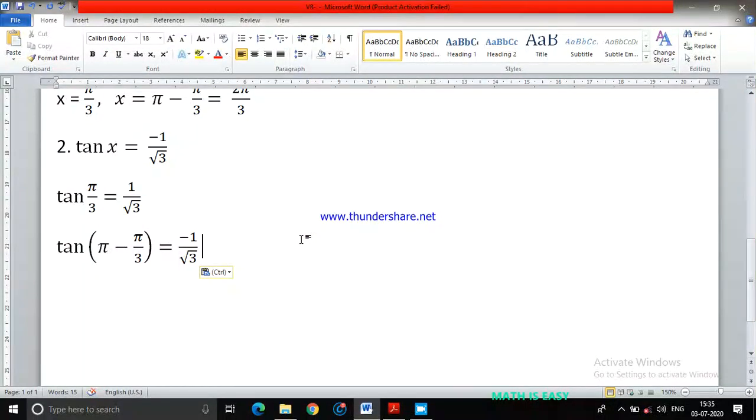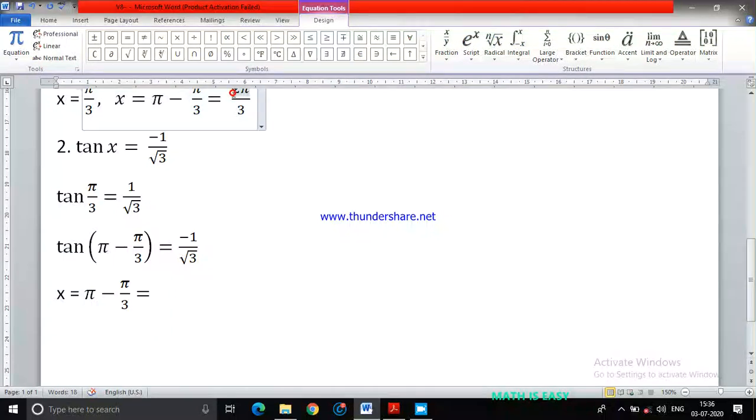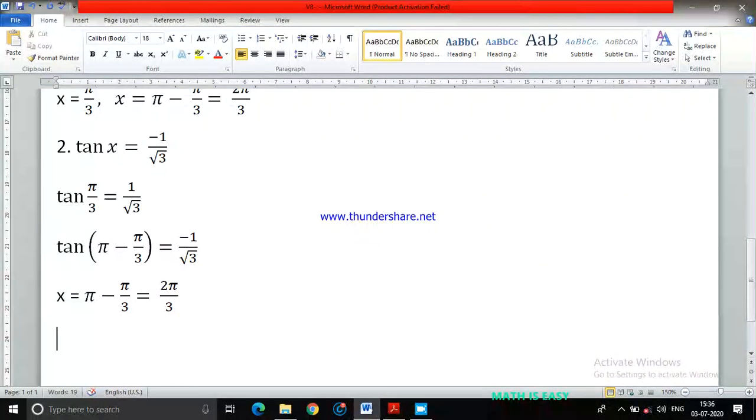Okay, pi minus pi by 3 equals minus 1 by root 3, because pi minus pi by 3 is in the second quadrant, and tan of pi minus pi by 3 means it is minus tan pi by 3, which is minus 1 by root 3. So therefore x can be equal to pi minus pi by 3. Okay, this is one of the possible values of x. Pi minus pi by 3, if I take the LCM, is going to be 2 pi by 3. So one x value is 2 pi by 3 when it is in the second quadrant.